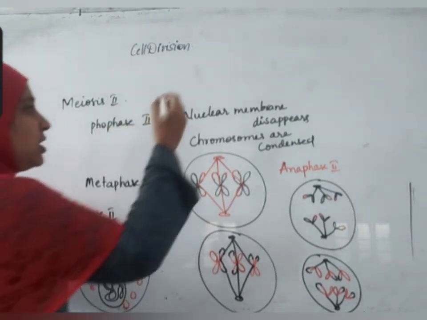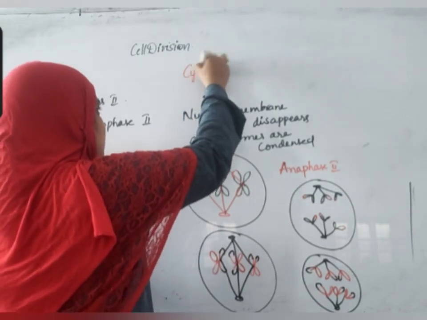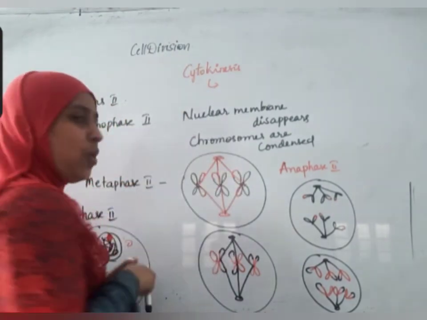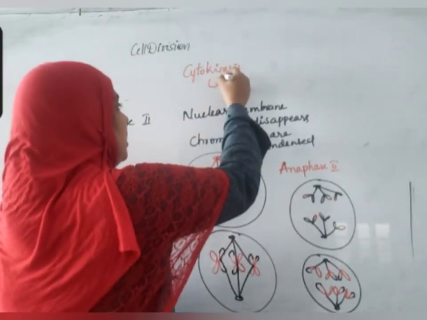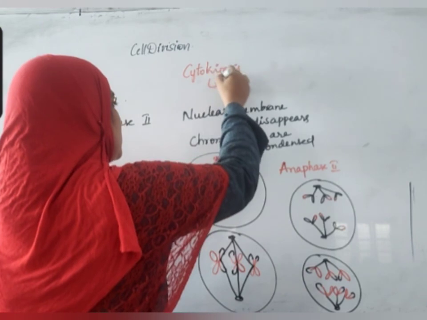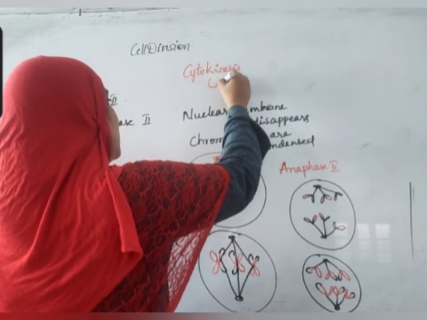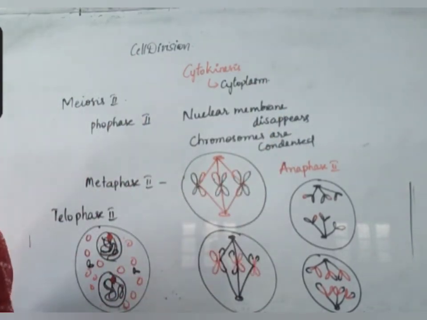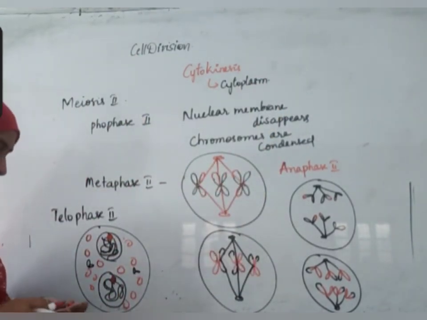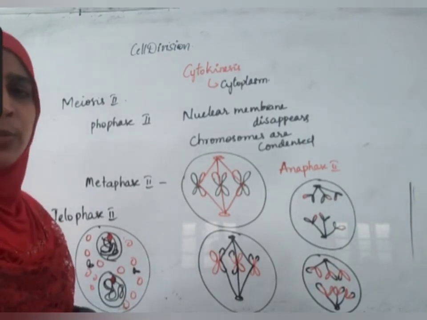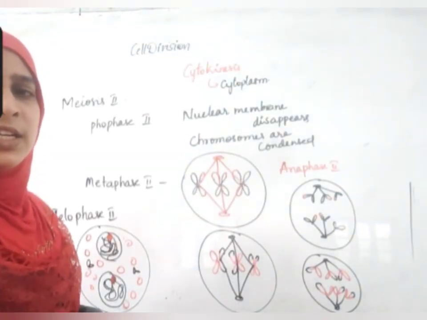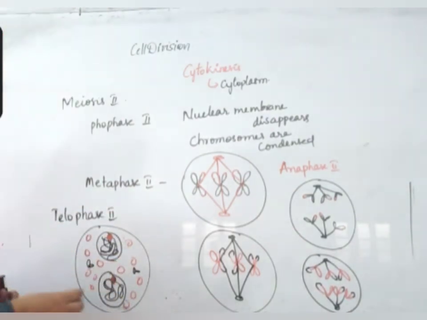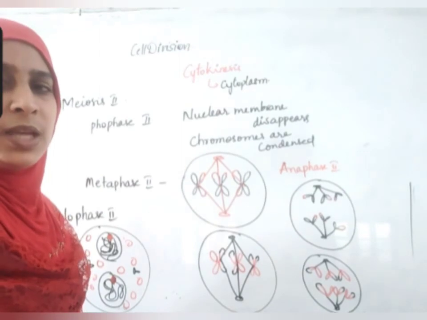And finally, after this, cytokinesis takes place. Cytokinesis takes place the same way it occurs in mitosis. The cytoplasm divides. If it is an animal cell, a small furrow will form, it deepens and it divides into cells. If it is a plant cell, cell plate formation will start from the center and spread on either side to make it complete. Same thing happens here also.